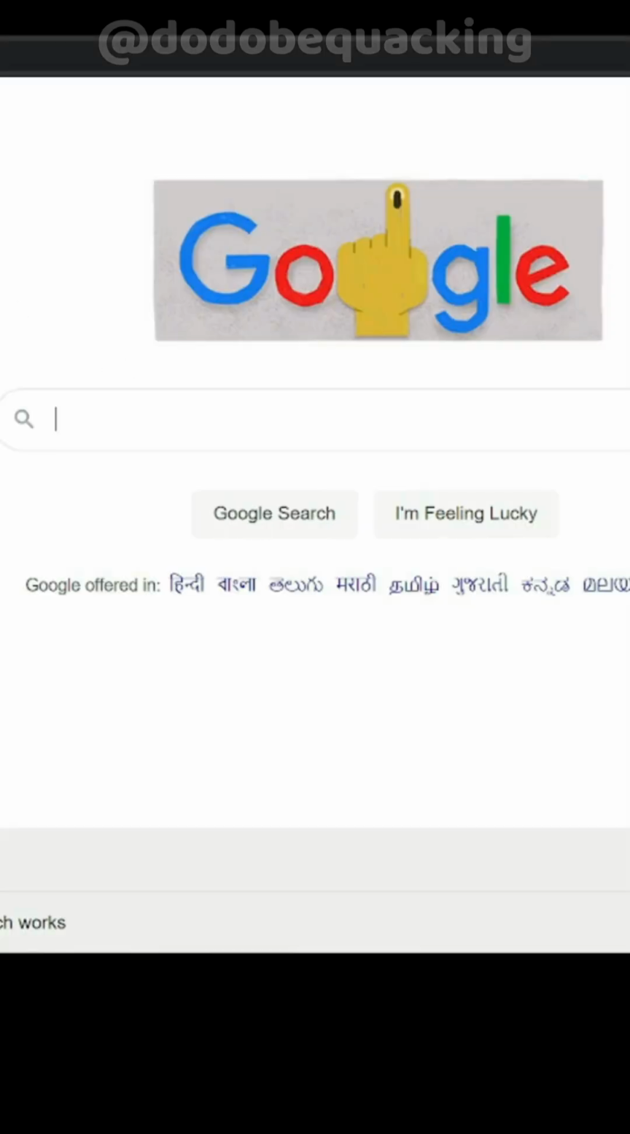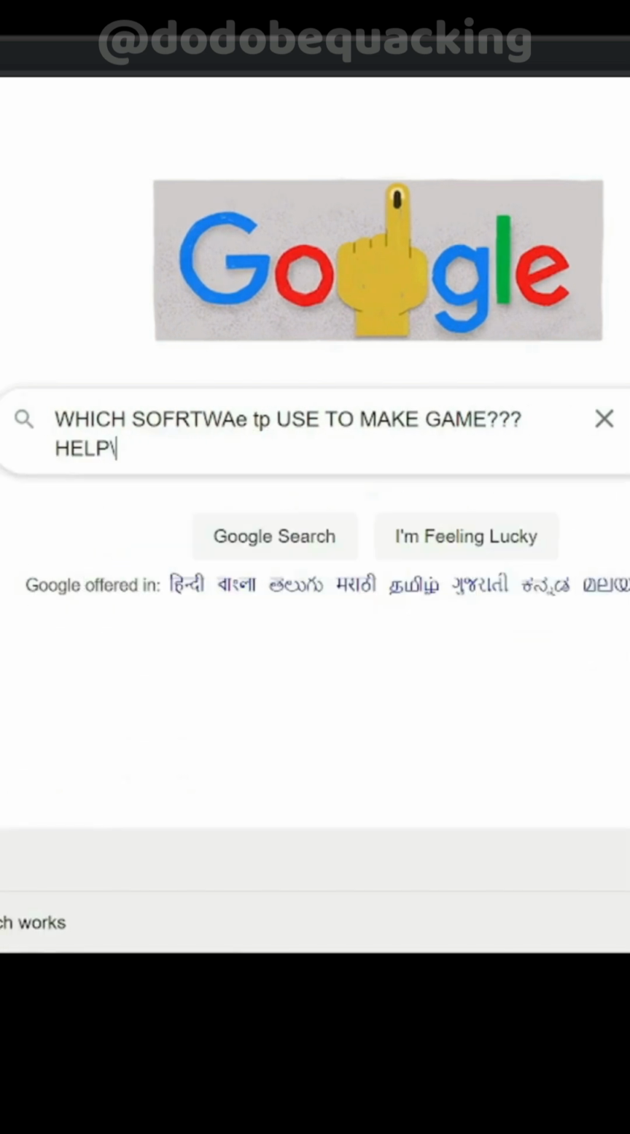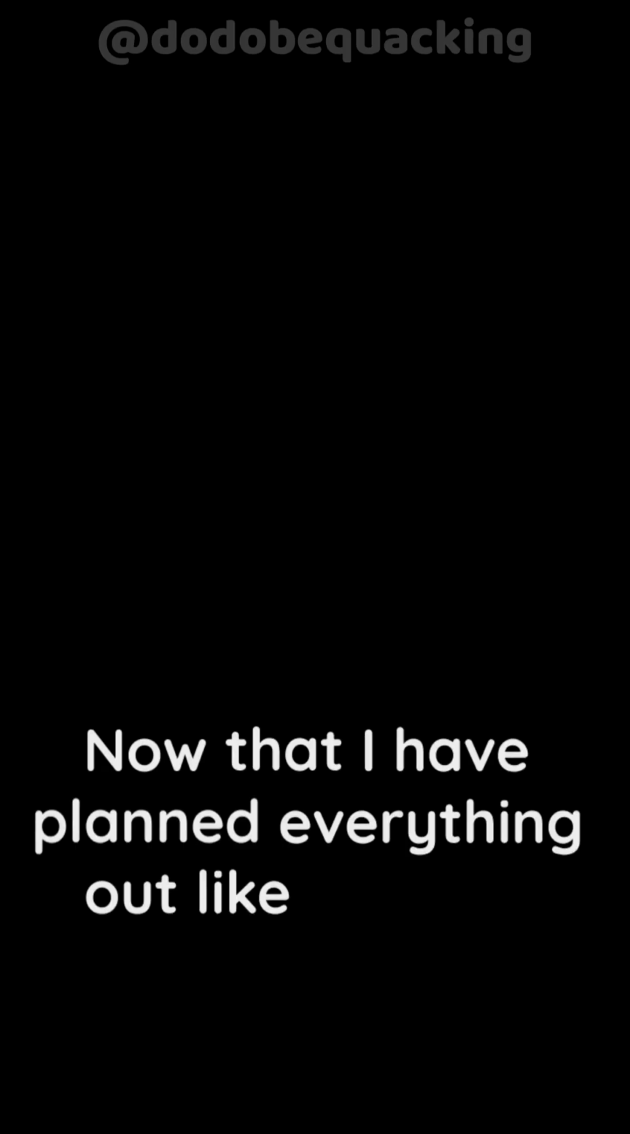So the next thing that I did, I searched up on Google which software should I use in order to make a game, and the first thing that came up was Unity. Then I decided to download Unity. Now that I have planned everything out, like the smart guy that I am, it's time to make the game.